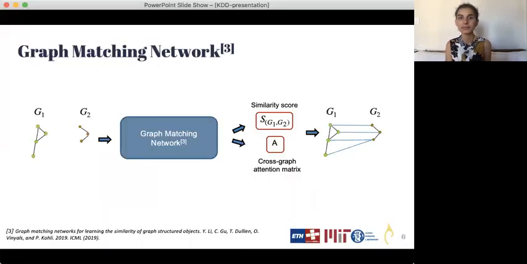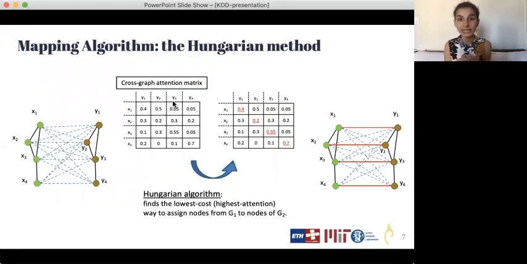Our approach is based on graph matching networks introduced by Lee in 2019. This type of networks computes the similarity score for a pair of graphs and also returns the cross-graph attention coefficients. We then deduce the optimal mapping of a pair of similar graphs using the Hungarian algorithm on the attention matrix output by the network.